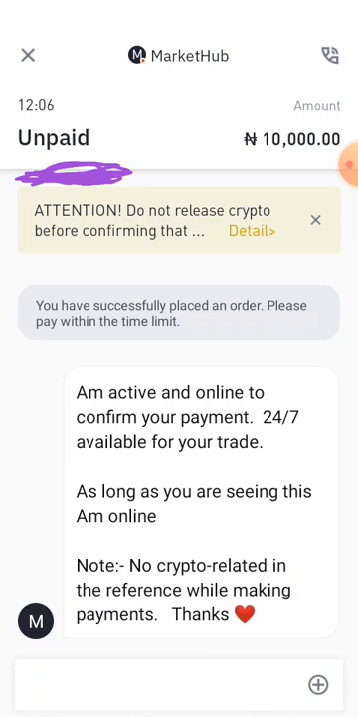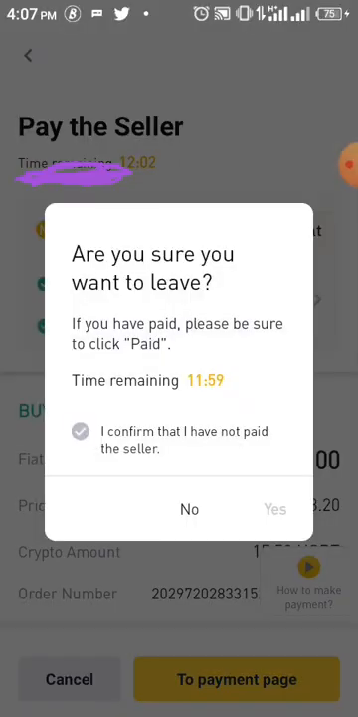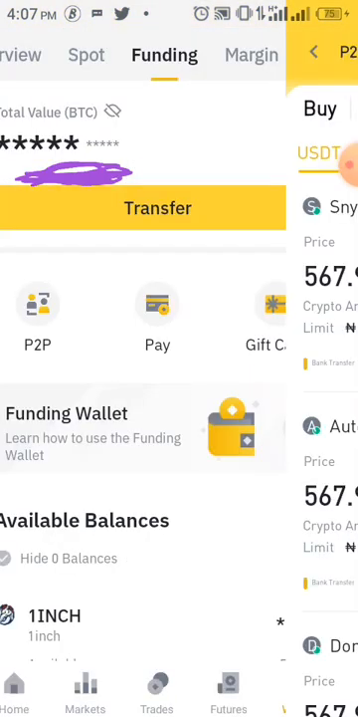Make sure the person has up to 1,500 trades and up to 90% success rate. If you follow that, you'll be safe. And that's how to buy through P2P. Now I'm cancelling this trade now, so that's P2P for you.